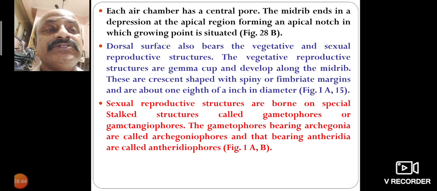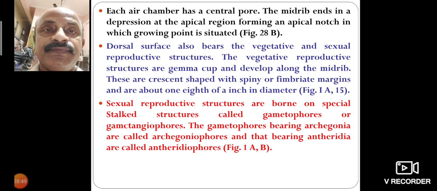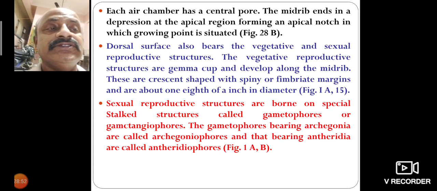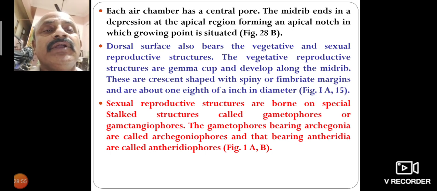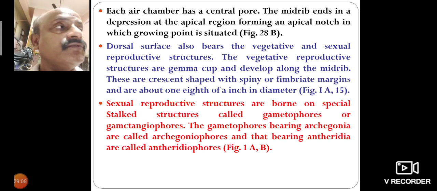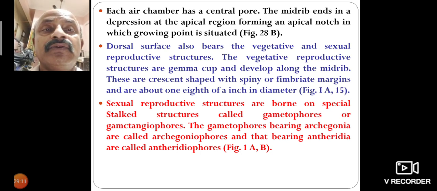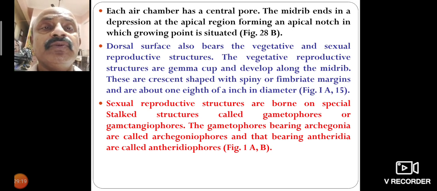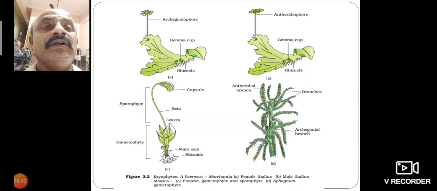The sexual reproductive structures are borne on special stalked structures called gametophores, or gametangiophores. The gametophores bearing archegonia are called archegoniophores, and those bearing antheridia are called antheridiophores. These are the reproductive parts, which are important in Marchantia.